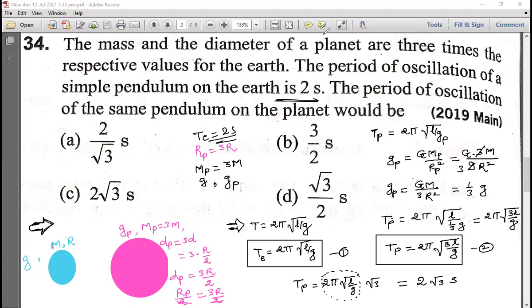And that's why, which option? Tell me which option you will get. C, sir. Option C. Yes. Please ask any doubt if you have. Please ask. Don't skip your doubts. Please ask if you have any doubt. This is Earth. This is planet. Clear?